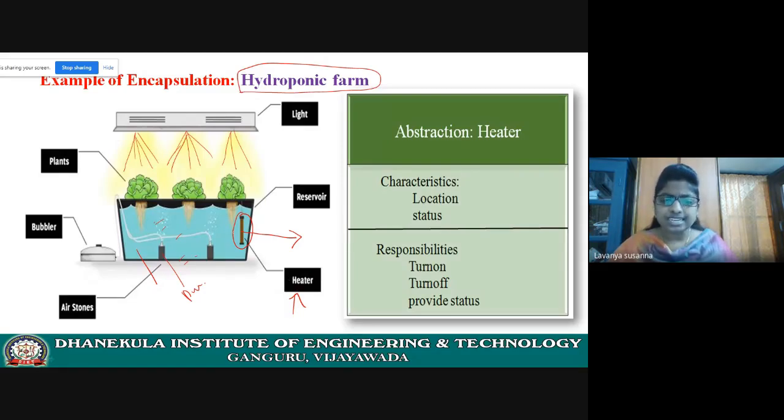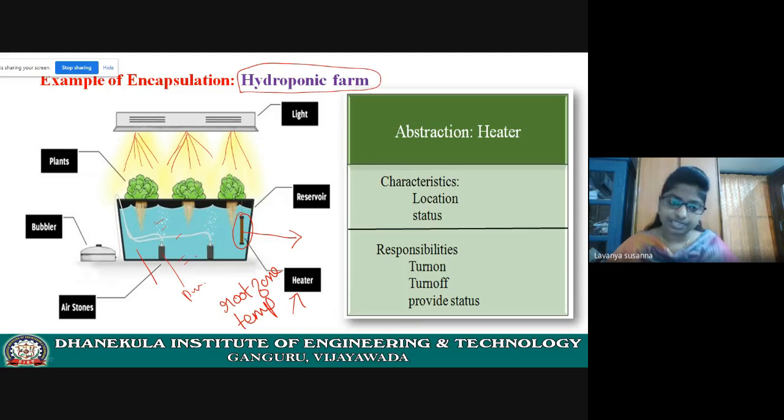Now what is the responsibility of the heater? Why is the heater here? Because it should maintain a root zone temperature. Why? Because if water is very cold, plants will not grow, or they will be at risk.